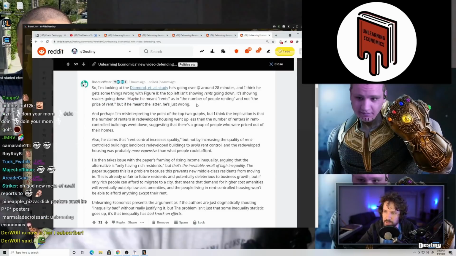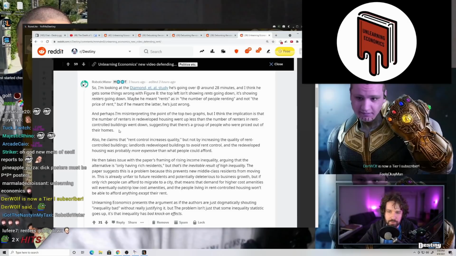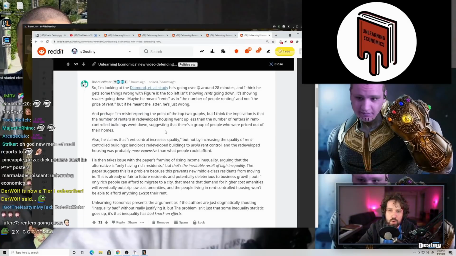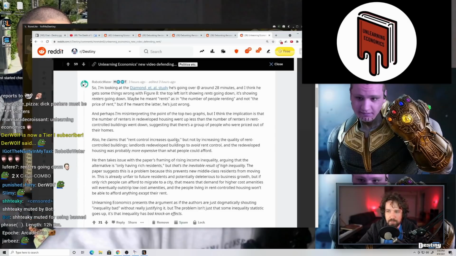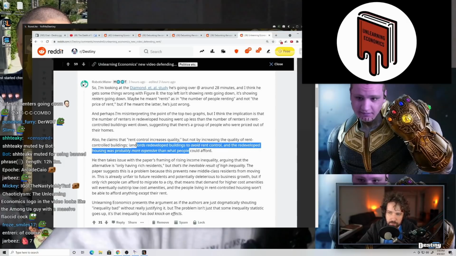Perhaps I'm misinterpreting the point of the top two graphs, but I think the implication is that the number of renters in redeveloped housing went up less than the number of renters in rent-controlled buildings went down, suggesting that there's one group of people who are priced out of their homes. Also, he claims that rent control increases quality, but not by increasing the quality of rent-controlled buildings. Landlords redevelop buildings to avoid rent control, and the redeveloped housing was probably more expensive than what people could afford.